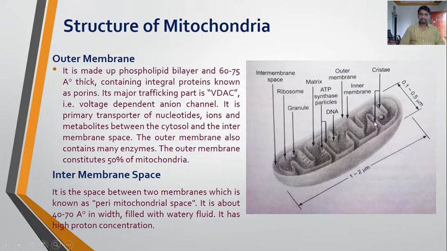These are the bead-like structures that are found on the inner mitochondrial membrane. One by one we are going to discuss these different parts of the mitochondria. So the first one is the outer membrane.